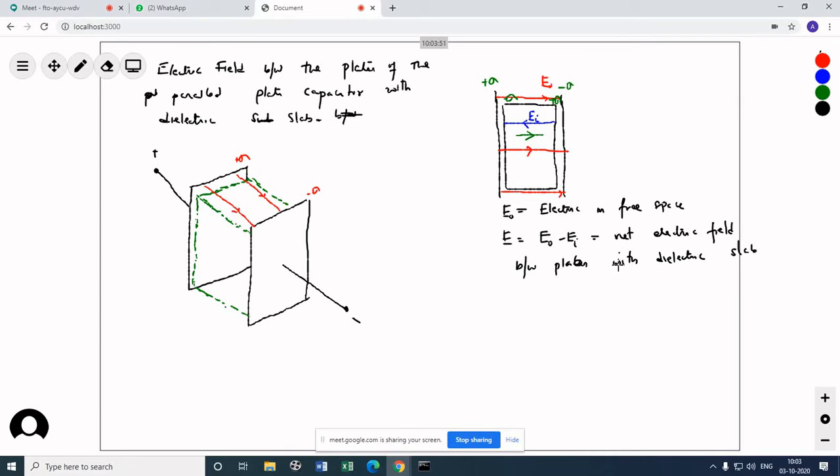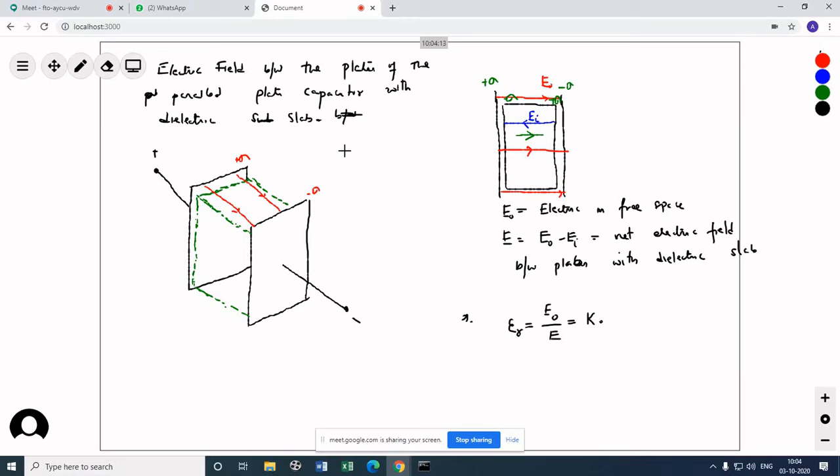Now if I divide E0 by E, this ratio is called relative permittivity, also known as the dielectric constant.